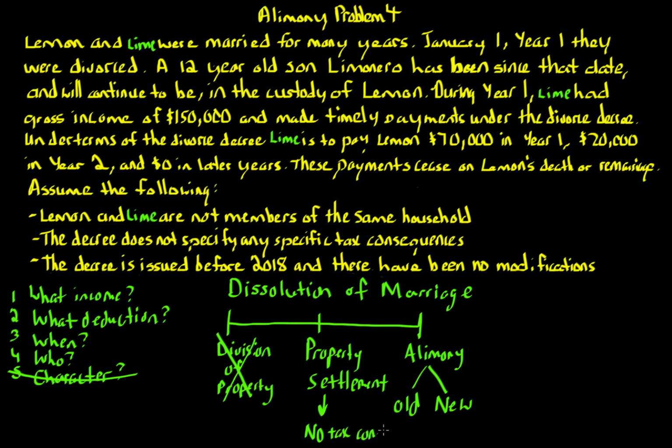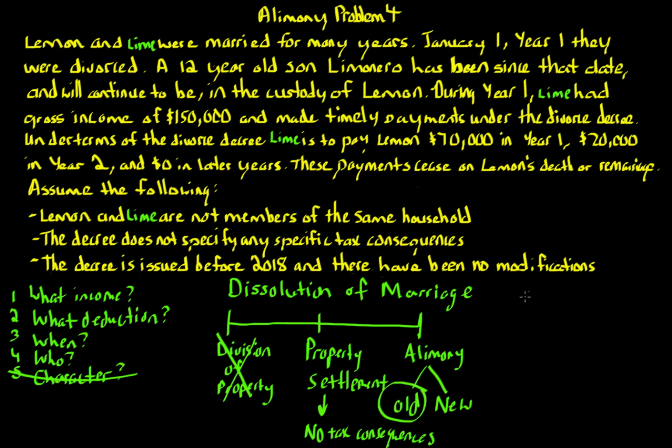No tax consequences. So that's the new classification of alimony under the new tax law. Also, if there is a divorce or separation agreement prior to 2019 that is modified after 2018, and it's specified in the agreement that the parties want the new alimony rules to apply, then it will be new. However, we're told here that this decree is issued before 2018, and there have been no modifications at all.